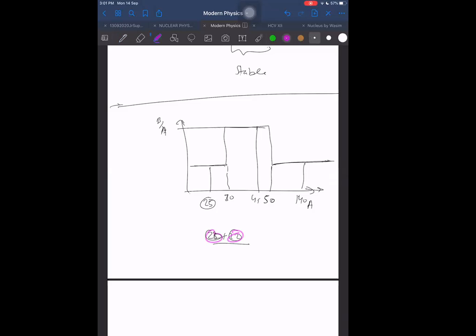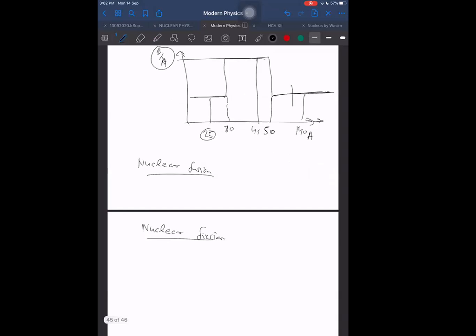When two combine together, we call it nuclear fusion. And when they have tendency to split, we call it nuclear fission. So the higher mass numbers will have tendency to split, and the lower mass numbers will have tendency to join together for our typical binding energy per nucleon curve.